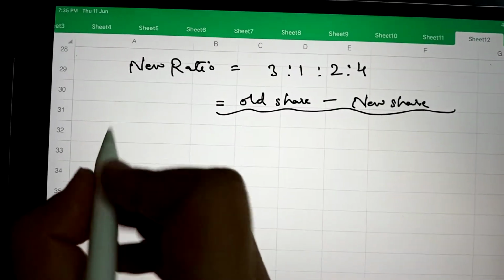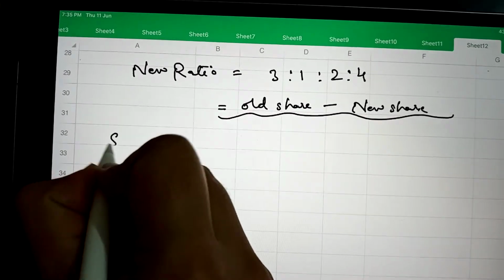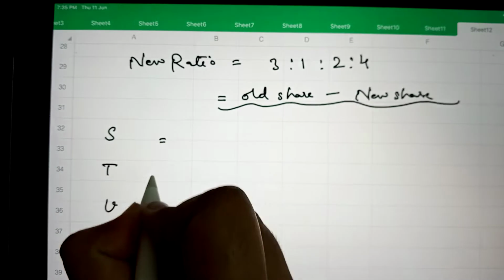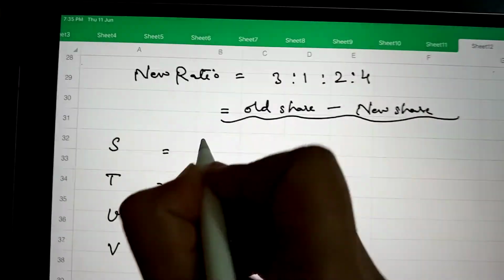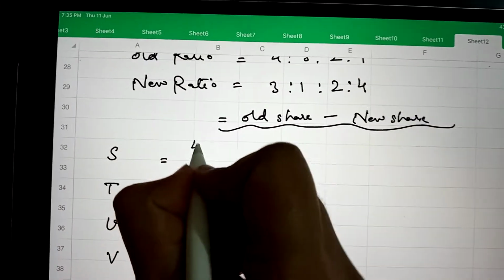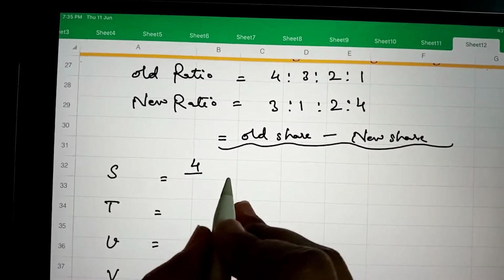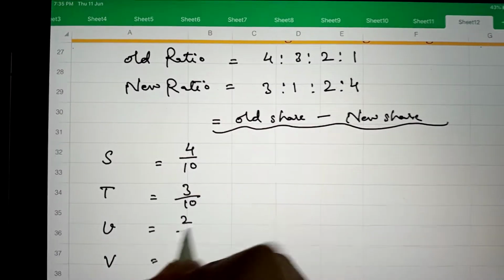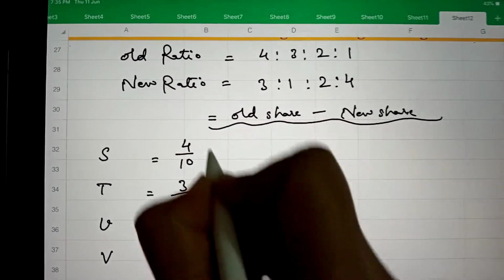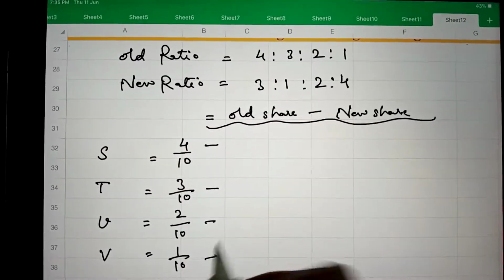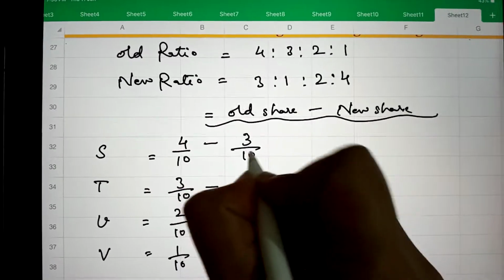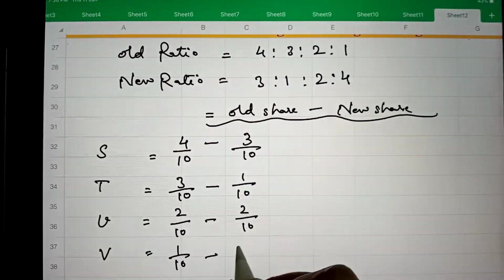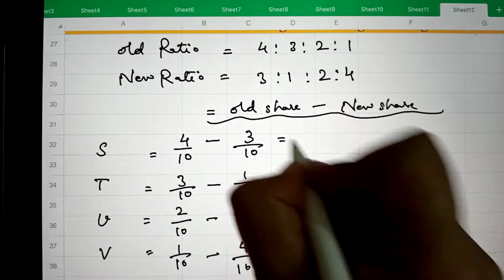Here there are 4 partners S, T, U and V, and their old shares are 4/10, 3/10, 2/10 and 1/10, and their new shares are 3/10, 1/10, 2/10 and 4/10.